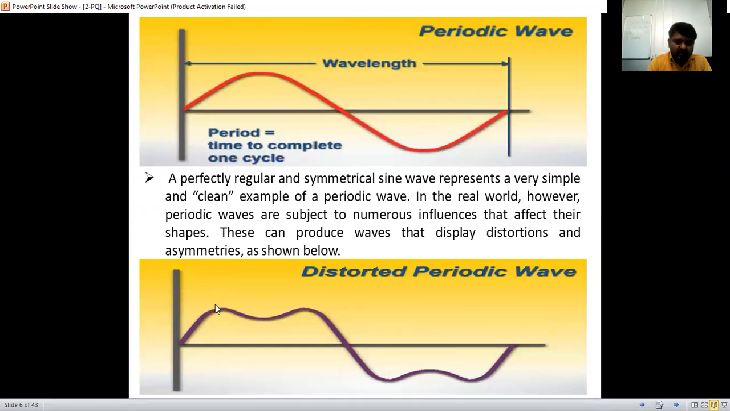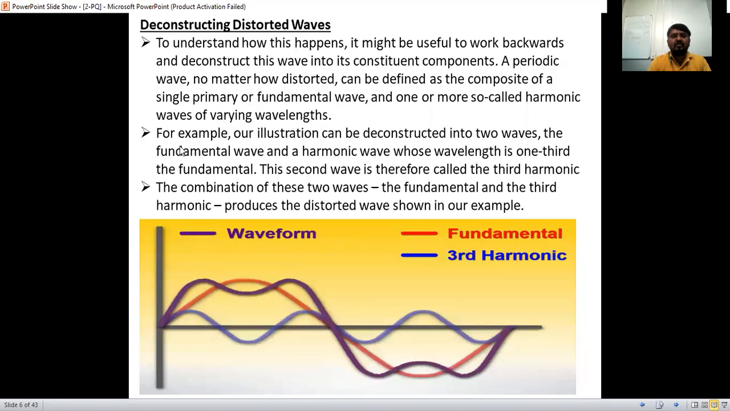What is this now? It is up, it is down. Why is it coming like this? What we have to do is deconstruct this. We have to draw this part and this part separately. Deconstructing distorted waveforms: how do we deconstruct here? See here, I will take that one.